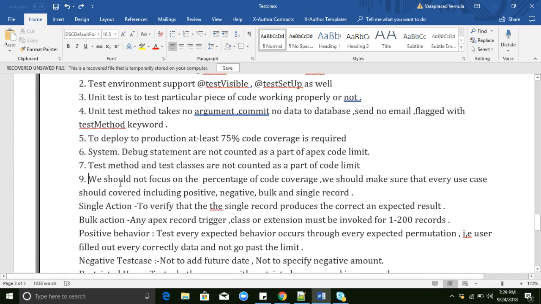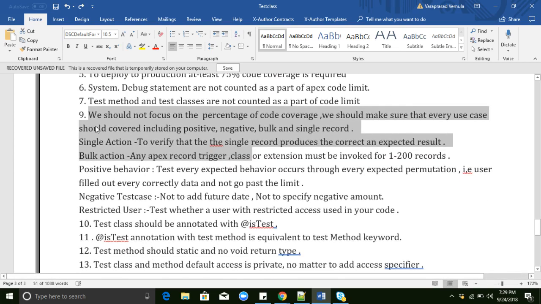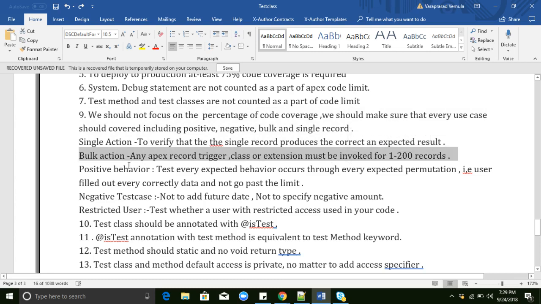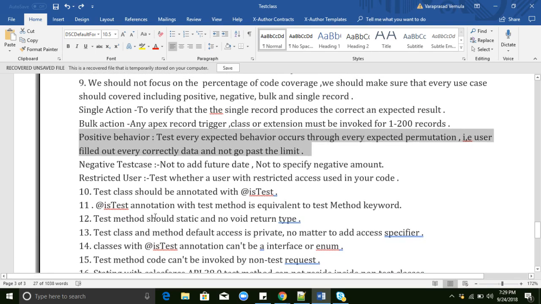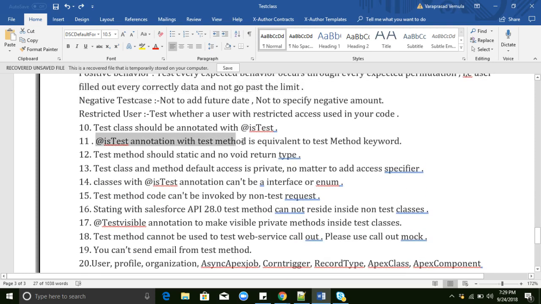And when creating test classes, we always need to write them with bulk records, and we need to test with bulk records whatever operation we are doing in batch Apex, triggers, and all those things. The same thing is mentioned here, bulk action and all those things. If we have any if-else conditions, then we need to write multiple methods, positive, negative, and all those things. And these are things we already know, the method keyword. We can write either IsTest or testMethod, both are the same. Both are the same.